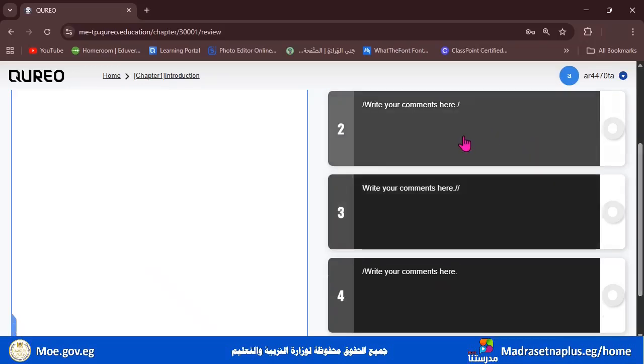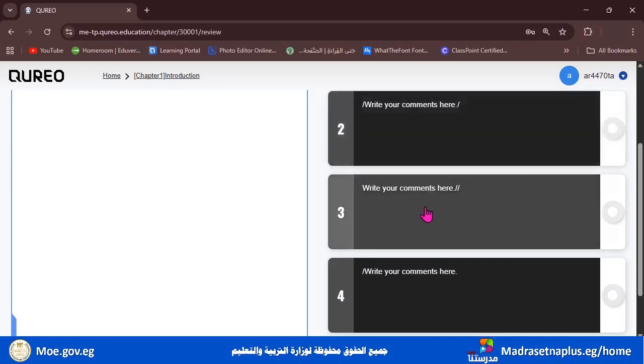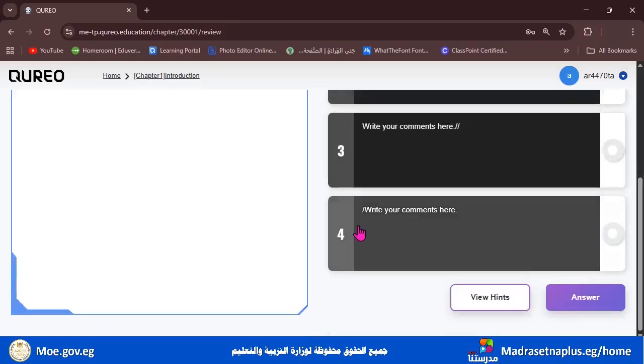Number 2 here, we have a slash before and a slash at the end, and this is a wrong way. This is the way that computer won't understand. This is wrong. Well, number 3 here says, write your comments here and two slashes at the end. And this is wrong too. We need to put the two slashes at the beginning. Okay, let's check number 4. Here we have, write your comment here and one slash. And this is wrong. We need to put two slashes.